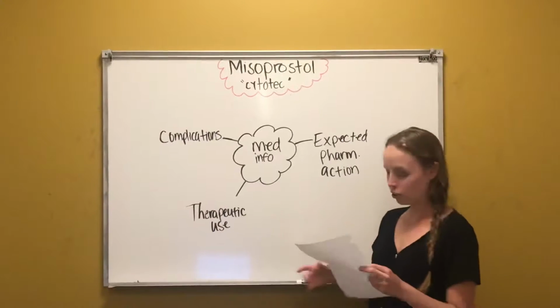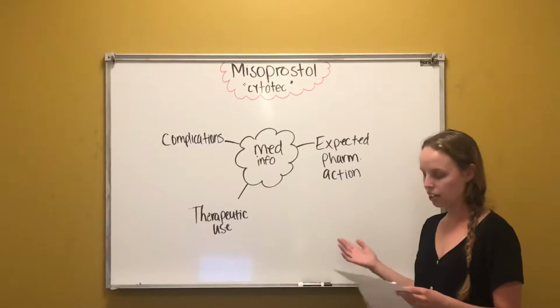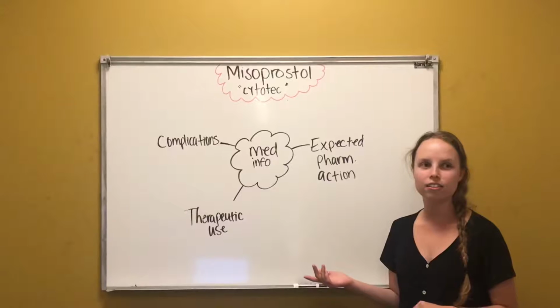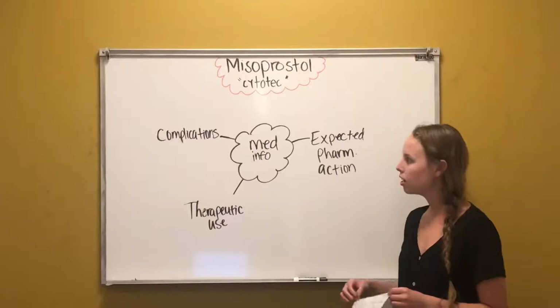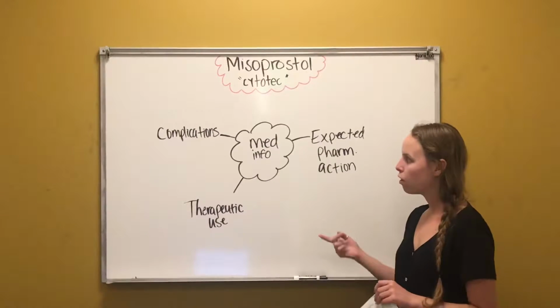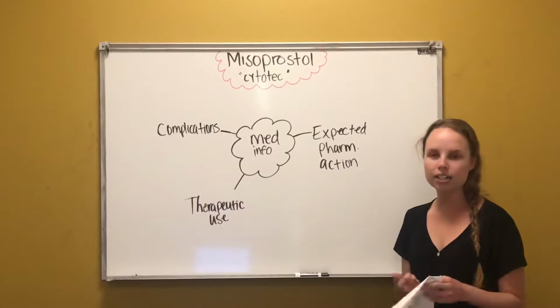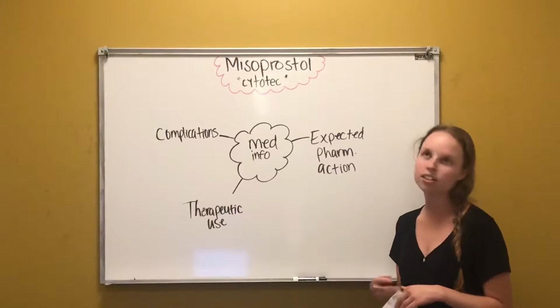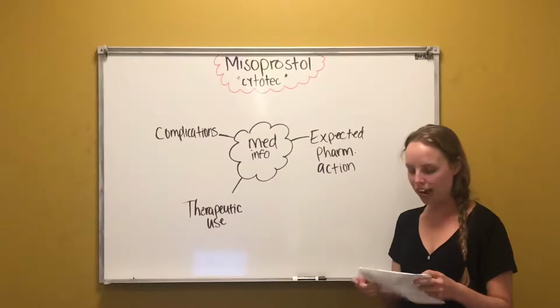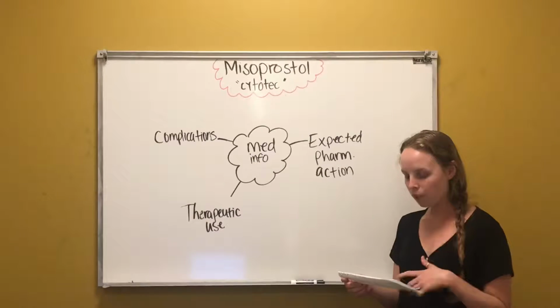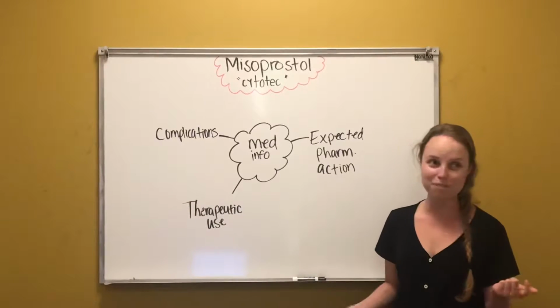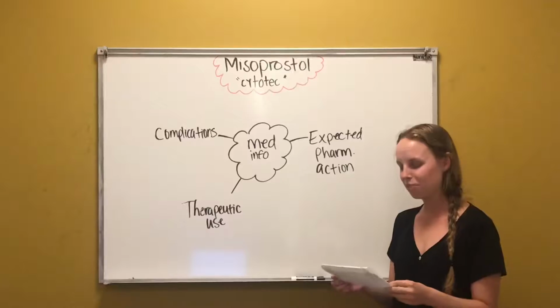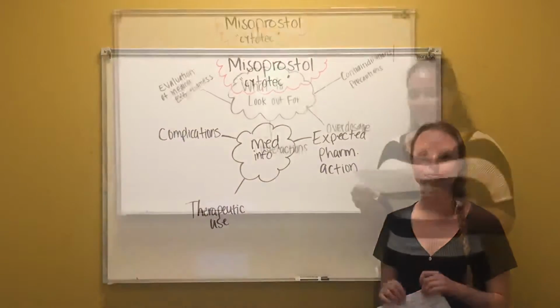The therapeutic use is to prevent NSAID gastric ulcers. Some complications include anxiety, depression, fatigue, constipation, diarrhea, vomiting, headache, abdominal pain, gas, dysmenorrhea, and spotting.